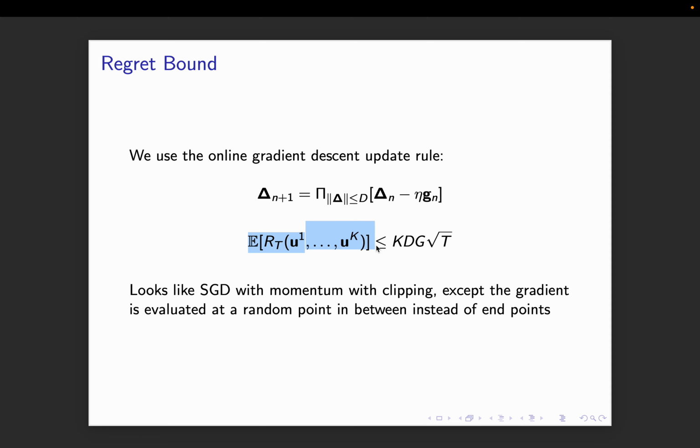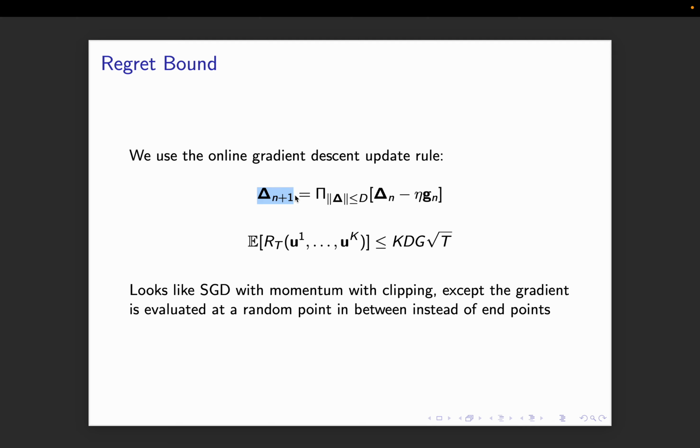And now expected regret is k d g root t, where d is the size of this, g is the norm of the gradient, and k is the k balls that we are looking at. Now this looks like an SGD with momentum, with clipping. Why? First of all, clipping is obvious, like we clip the step to a norm ball of size d. Why is it SGD with momentum?